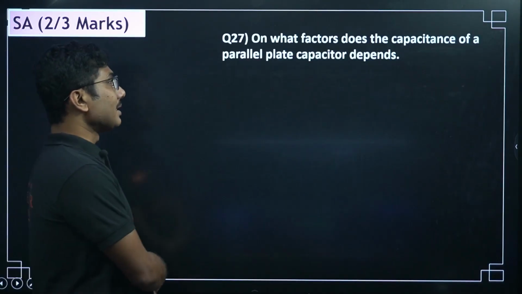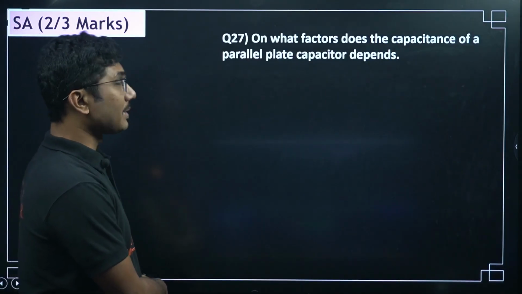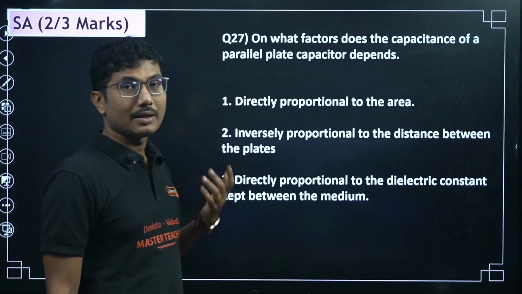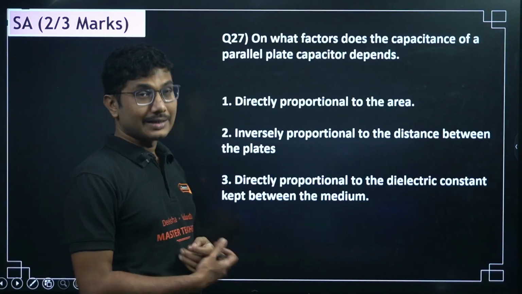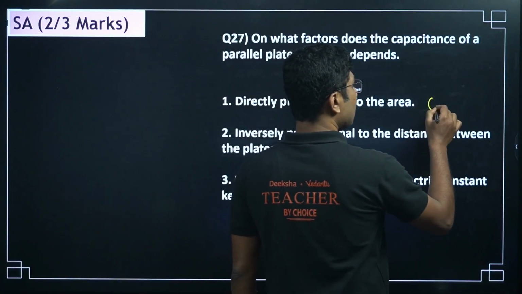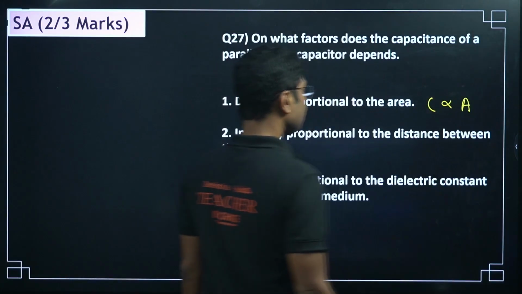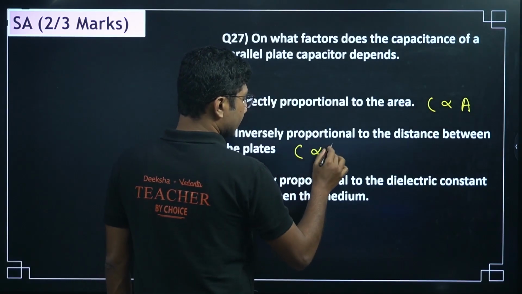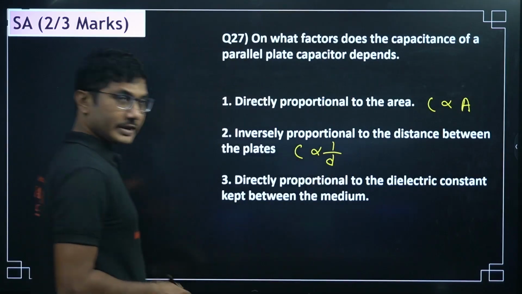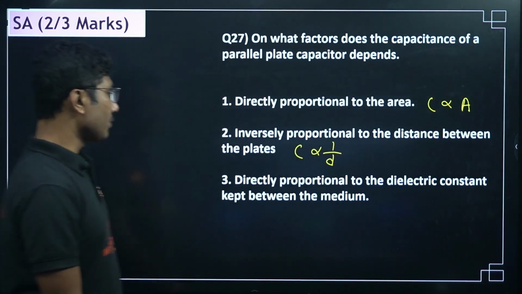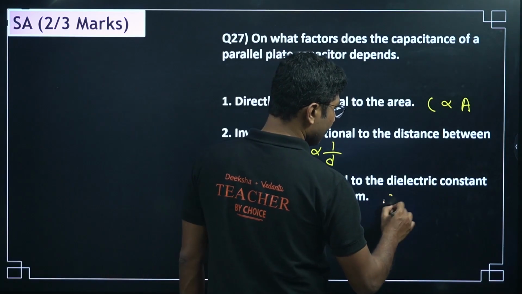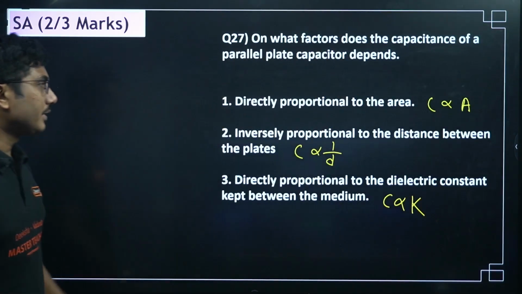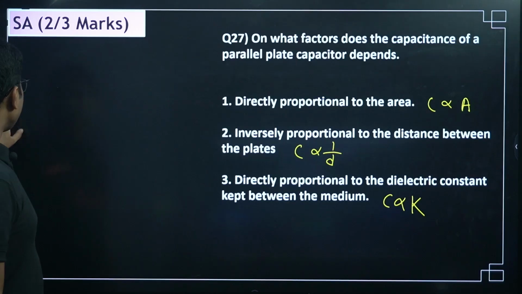Now, on what factors does the capacitance of a parallel plate capacitor depend? It depends on the area. Capacitance is directly proportional to area, inversely proportional to the distance between the plates, and directly proportional to the dielectric constant of the medium kept between them. So these are the three things you have to remember.